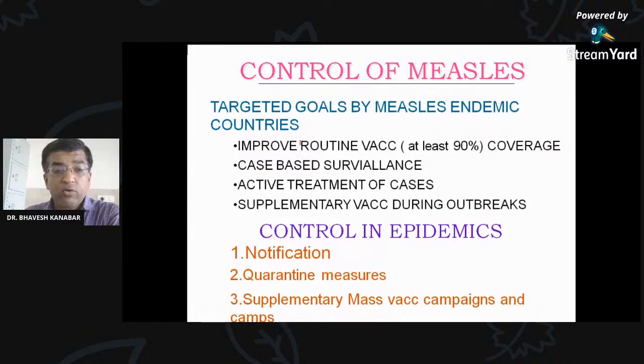So I think we have already discussed many things, so we will be ending. Control measures: notification is required. Quarantine measures, as we are doing in case of corona. Supplementary mass campaign in camps can also be there.